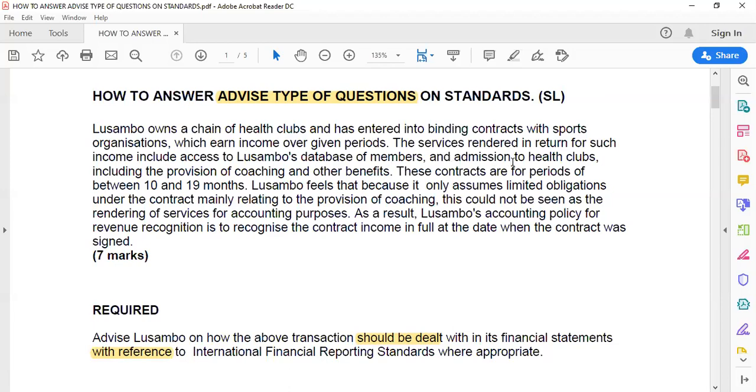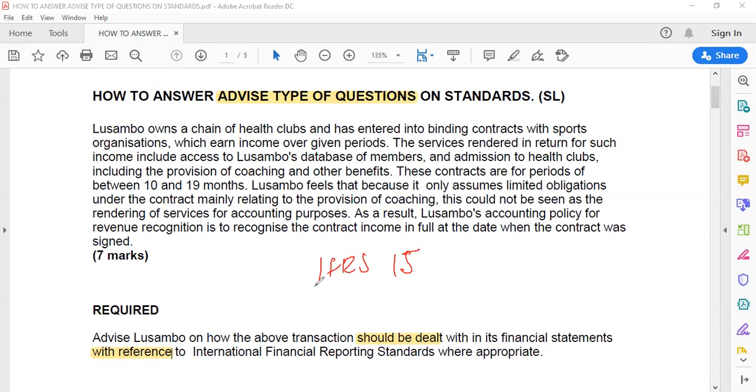And in this context, I want to mention that if you have no idea the kind of standard that deals with an issue like this one, then you have to go back to your manual, because that is very, very worrisome. So here, we are dealing with the standard called IFRS 15. You know, revenue recognition, because this man, Lusambo PLC, is recognizing revenues in full. So we have a standard called IFRS 15. Now, this standard deals with revenue recognition. That is the first starting point.